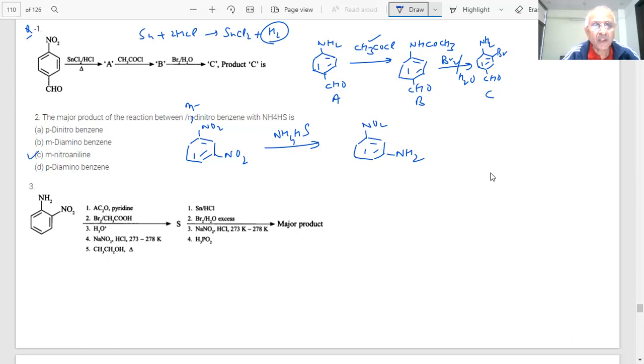Next question is on the screen, students. How many steps are given? 5 steps, then S, and then 4 steps. You have to write all the steps, students. All the steps.